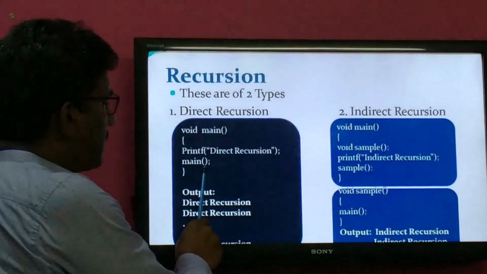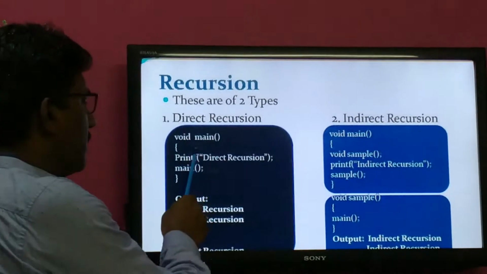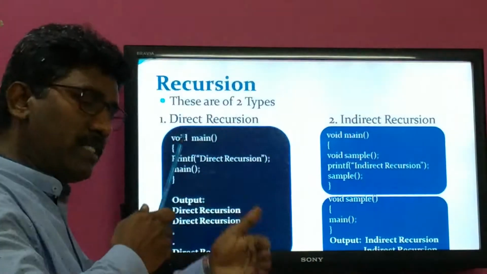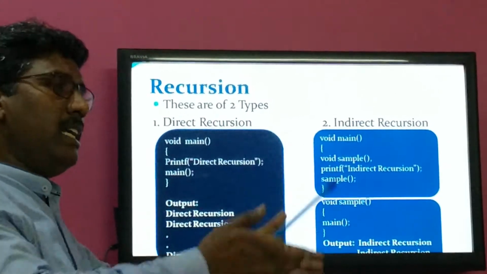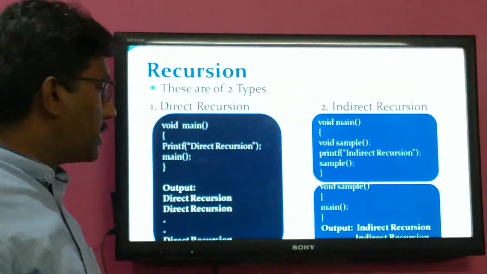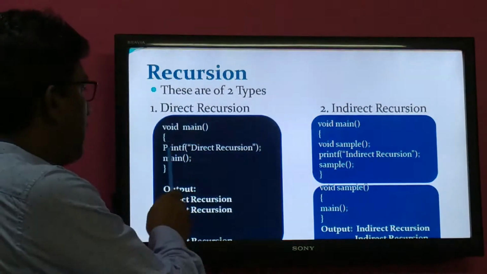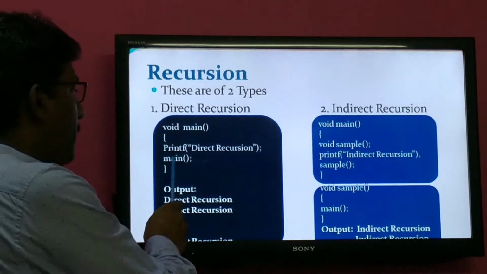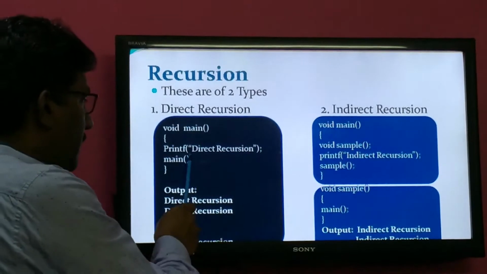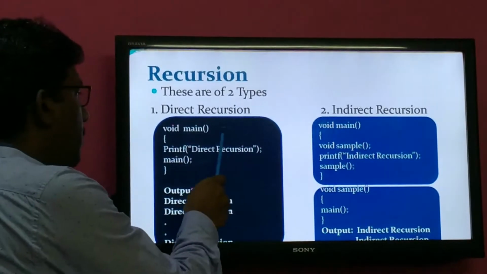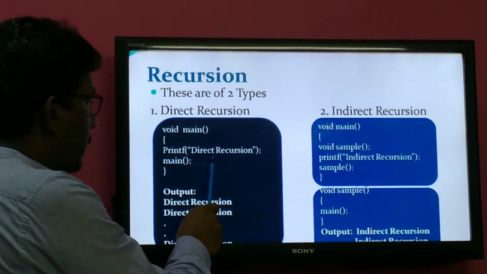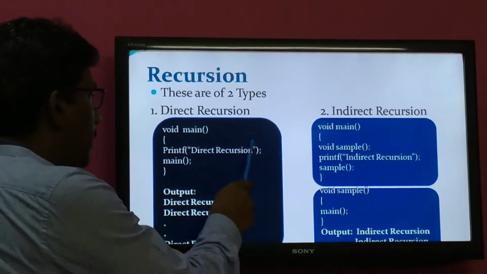So this main is the same function, calling in a self-similar way. A function calls on its own, or a function calls itself. It is called recursion. This is called direct recursion. In this case, before calling this function, the printf statement displays direct recursion. Then the function is called, control will be back, then the same statement will be executed. Then the next one, once again the main function.